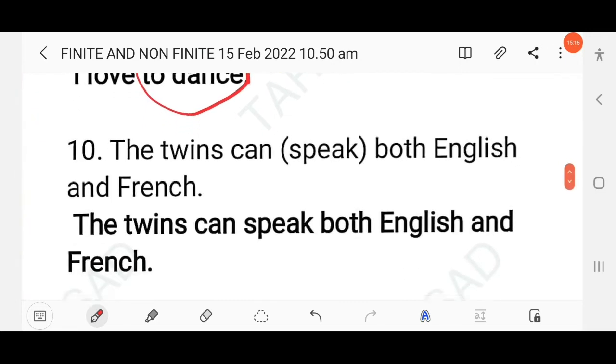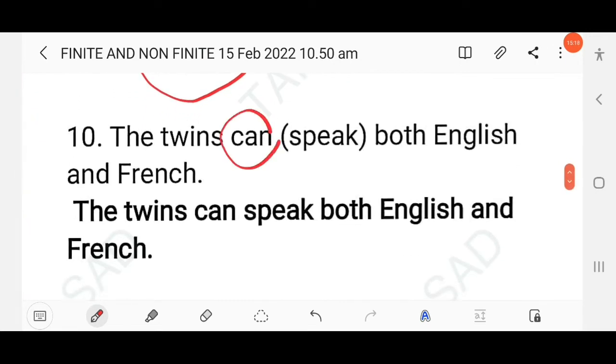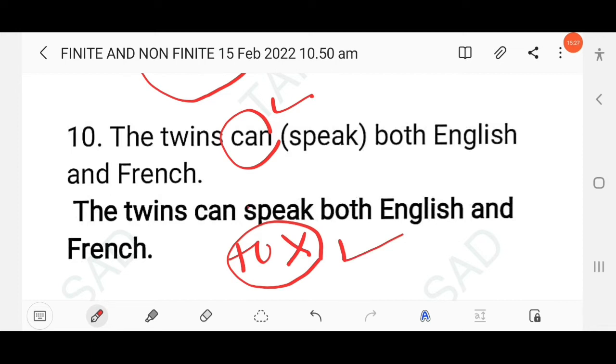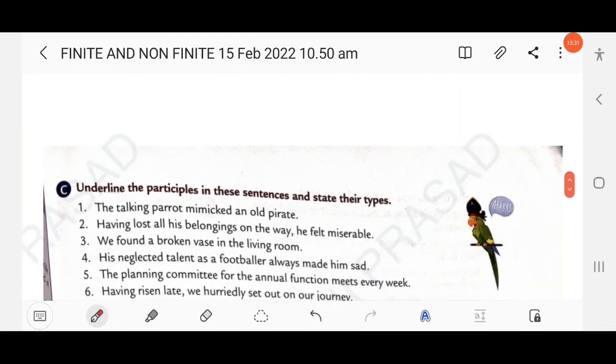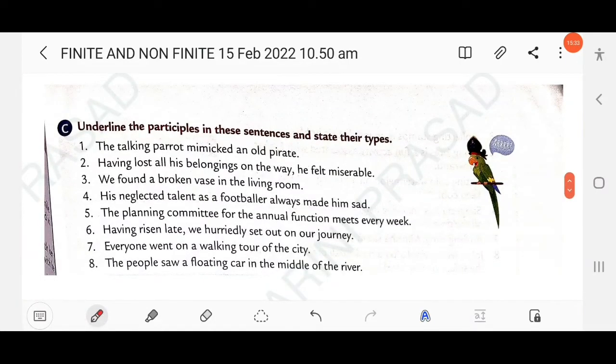Then next, these twins, right? So here, as you know, modal can speak. Don't write can at to. To plus infinitive will be wrong. Use of to plus infinitive will be wrong. So here you have to use bare infinitive, right? Then next here, underline the participles in these sentences and state their types.